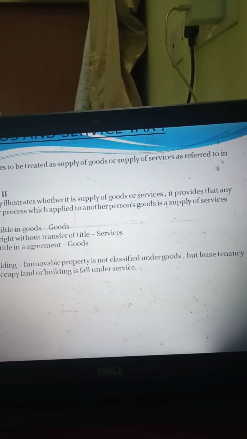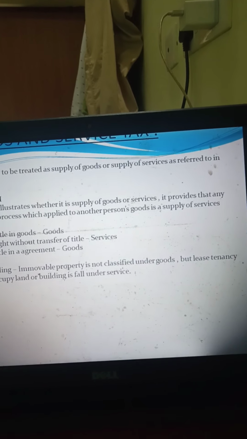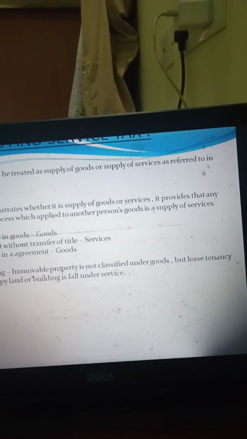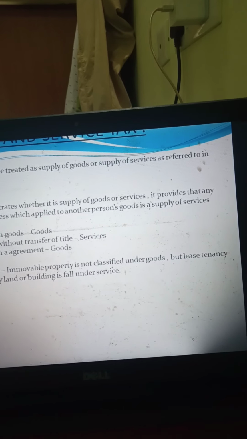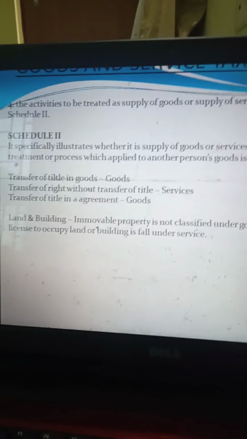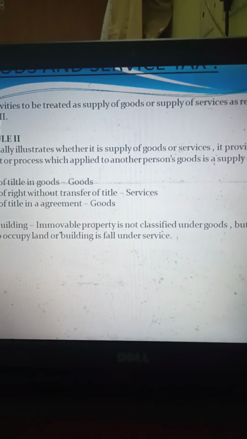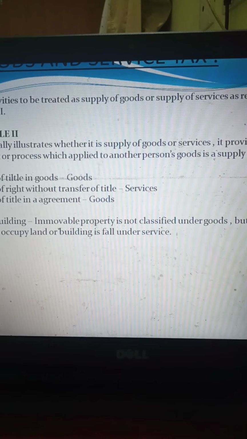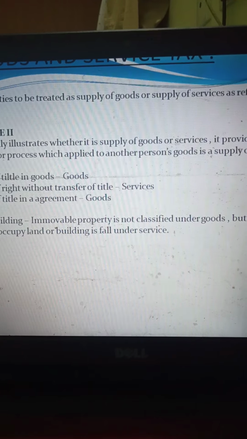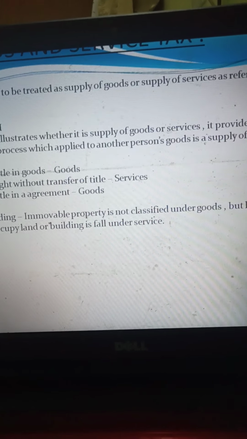Earlier, under VAT, there were different provisions. In this kind of composite supply, separate service tax and VAT were charged, but here under GST, from the basic itself they are classifying whether to be treated under goods or to be treated under services, and tax is to be charged accordingly.